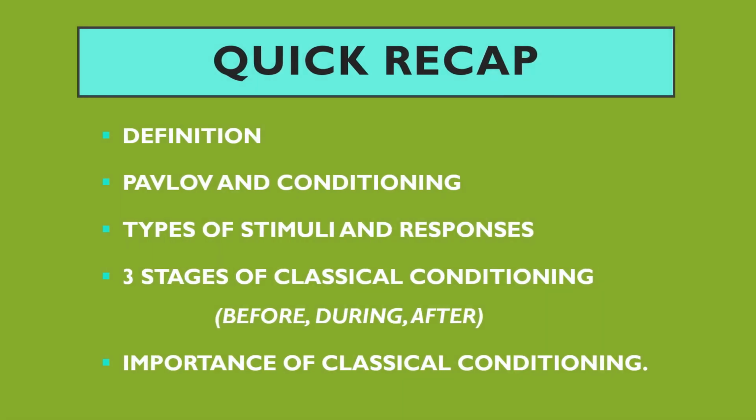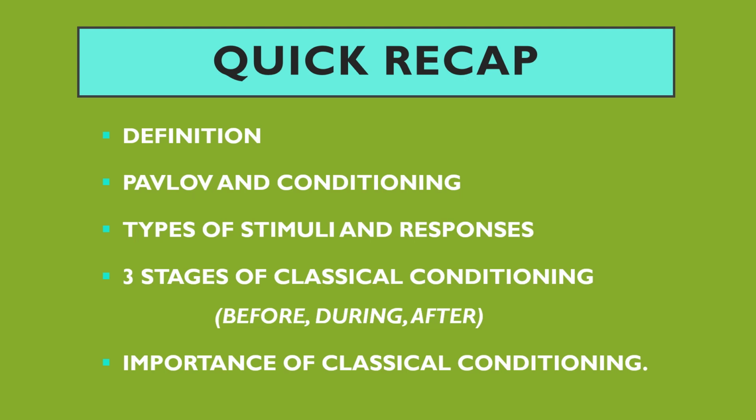Now let's have a quick recap on what we have learned. We have learned the definition of classical conditioning. So it is a psychology concept and it involves associative learning. Then we have learned the experiment of Ivan Pavlov, various stimuli and the responses. Then the stages of classical conditioning.